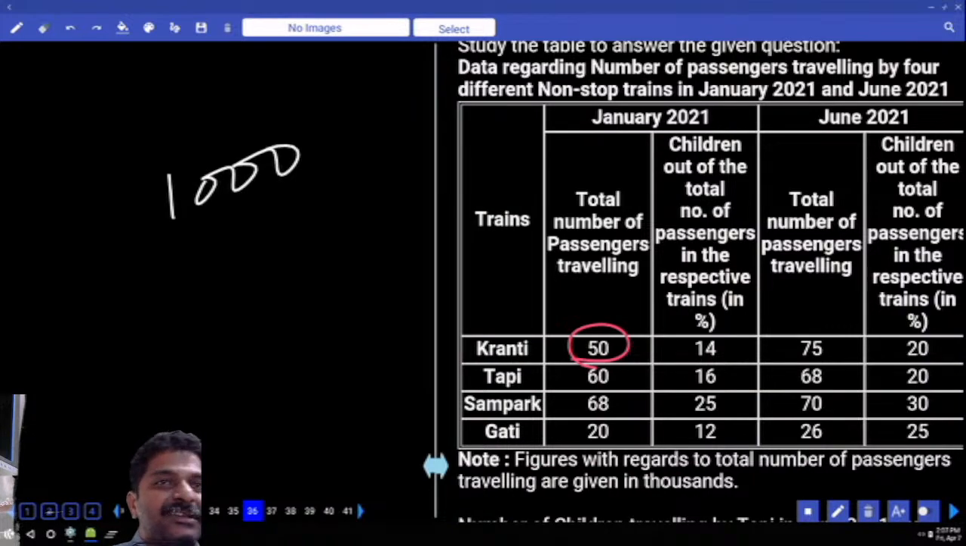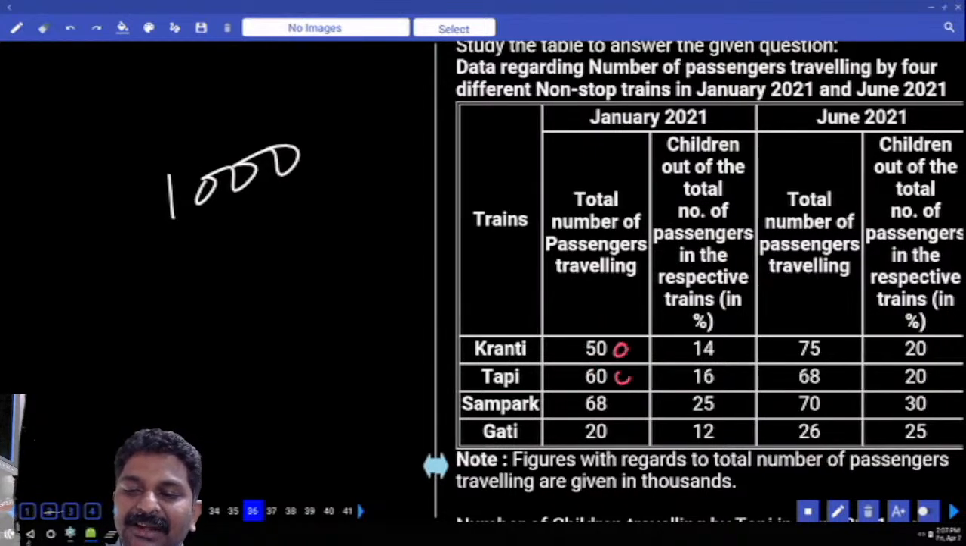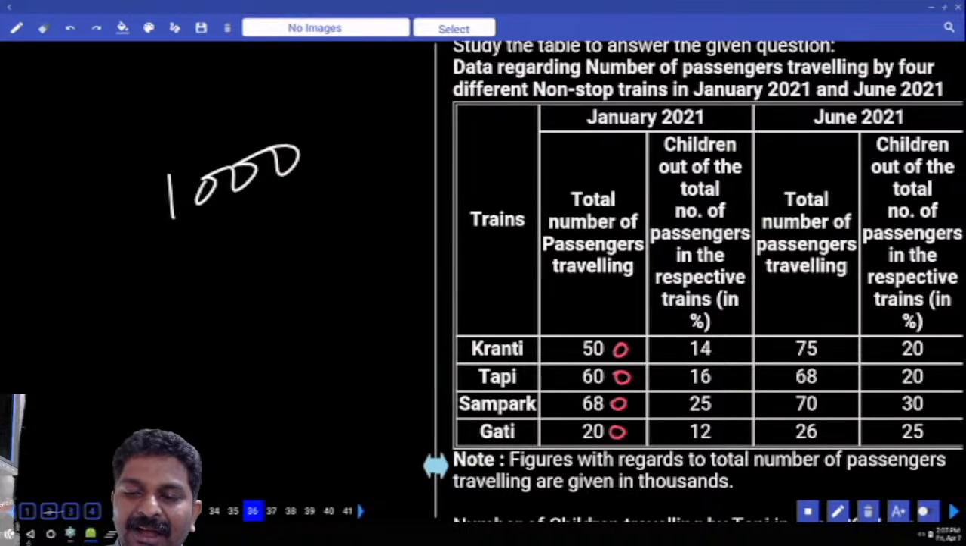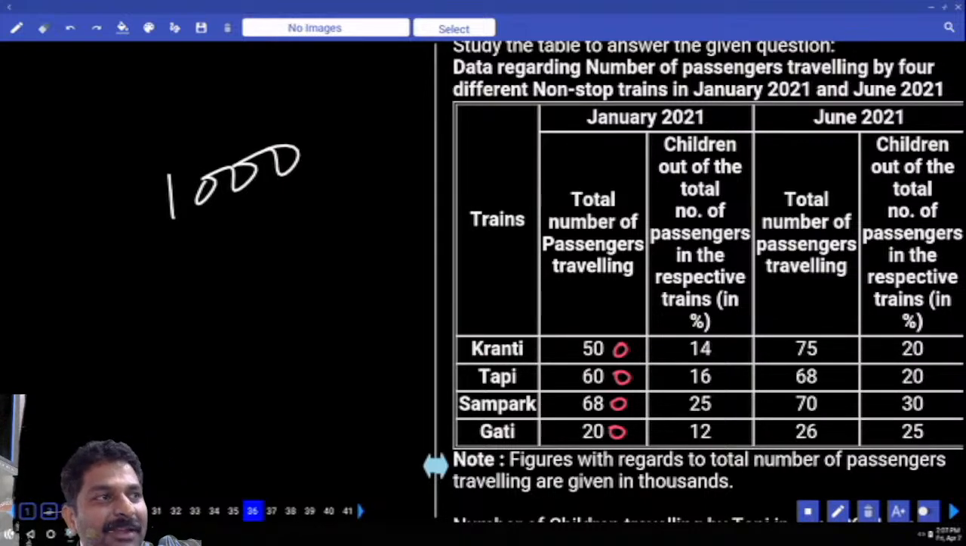In thousands, what is 1%? 10. That means 1% of the original value is 500, 600, 680 and 200 only. You need not calculate 1% separately, because you know 1% of 1000 is 10. Multiply every number by 10, and that gives you 1% of the total value.